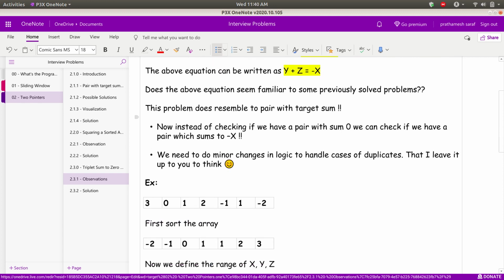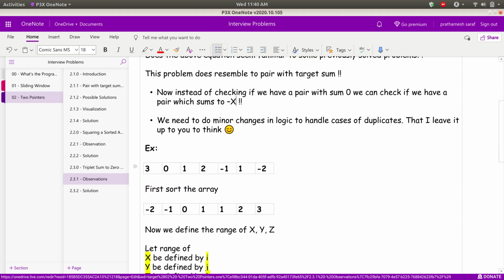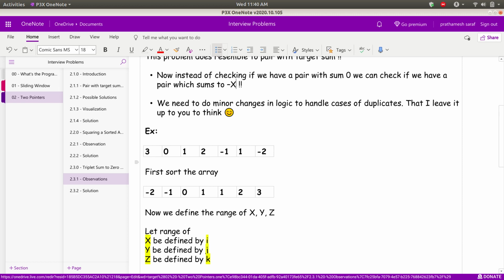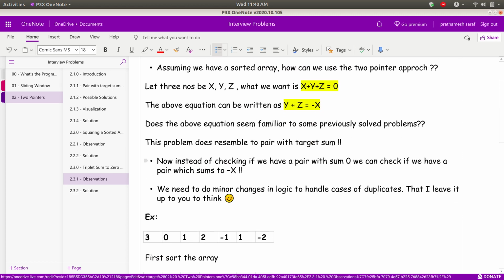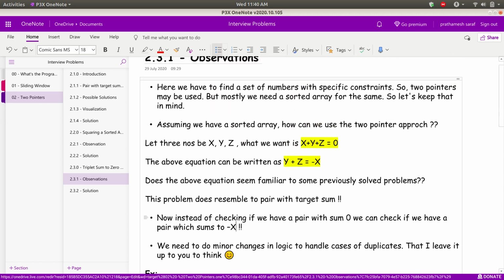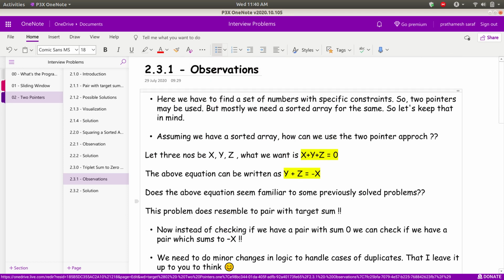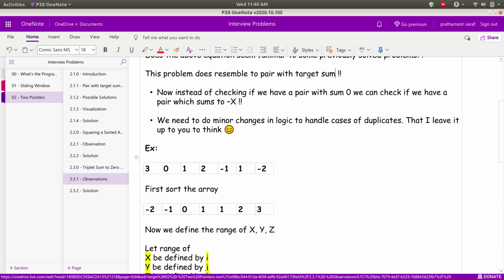So let's see with an example what I mean. Suppose my array is 3, 0, 1, 2, minus 1, 1, and minus 2. First I will sort my array, because for two pointers we need some specific constraints, that is, I need to sort the array. Also, if I'm going to use the logic which I had used for pair with target sum, the basic constraint there was that the array must be sorted.